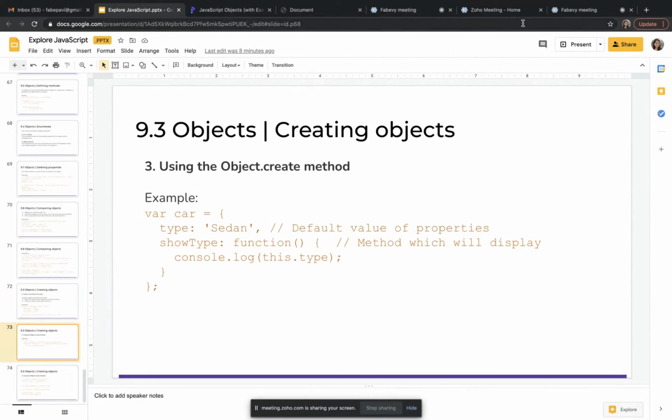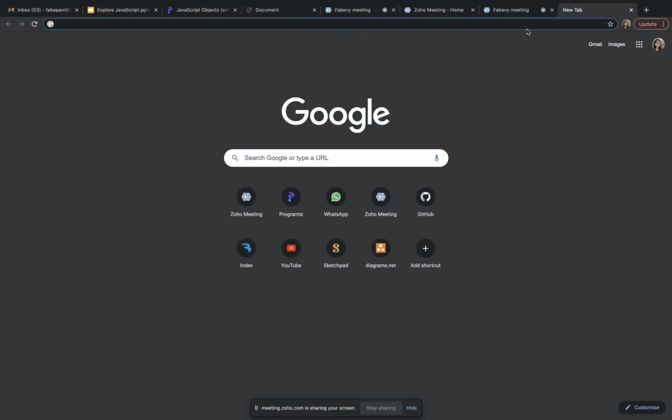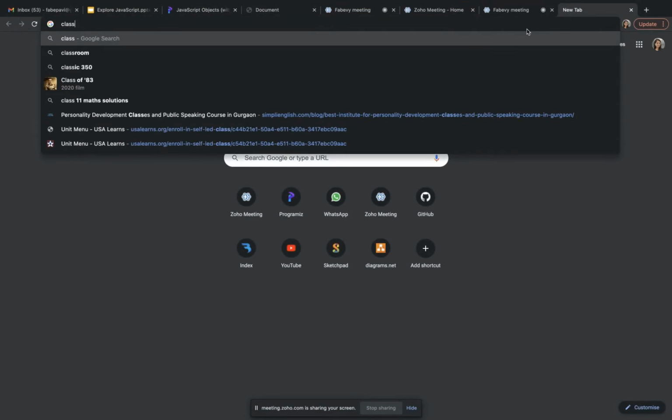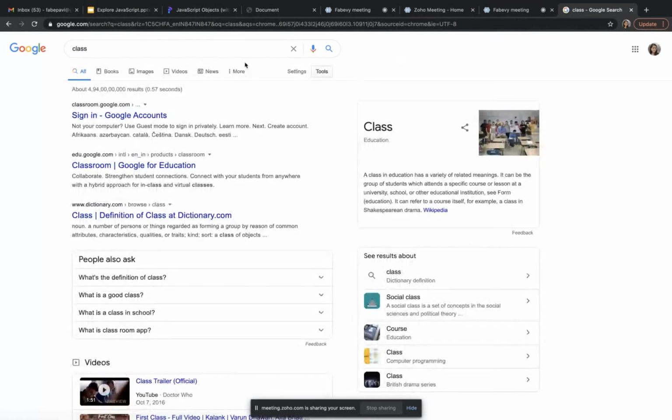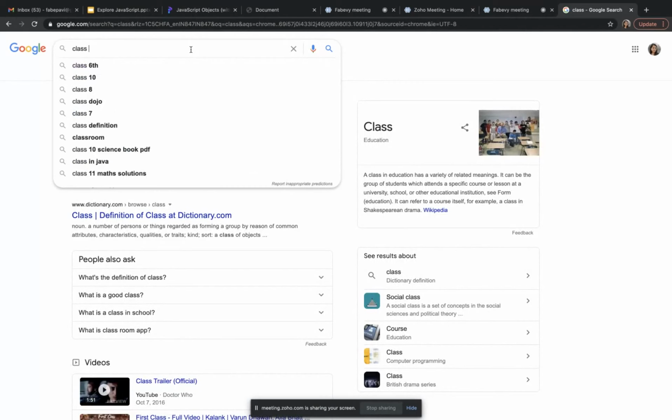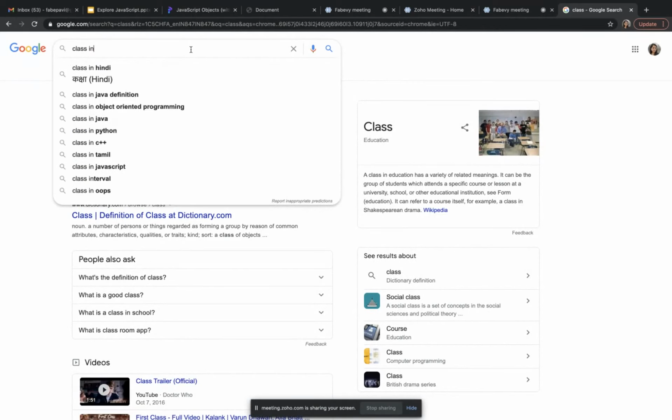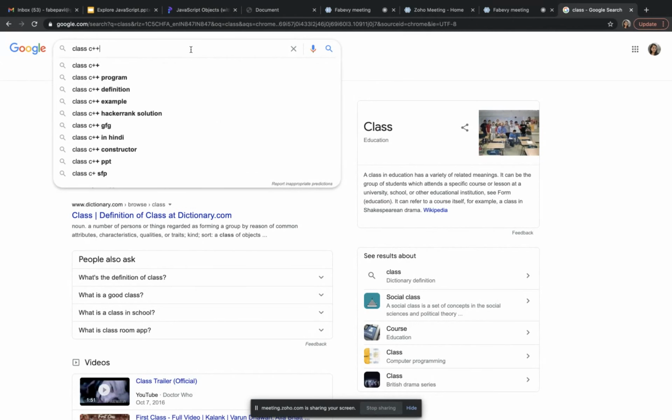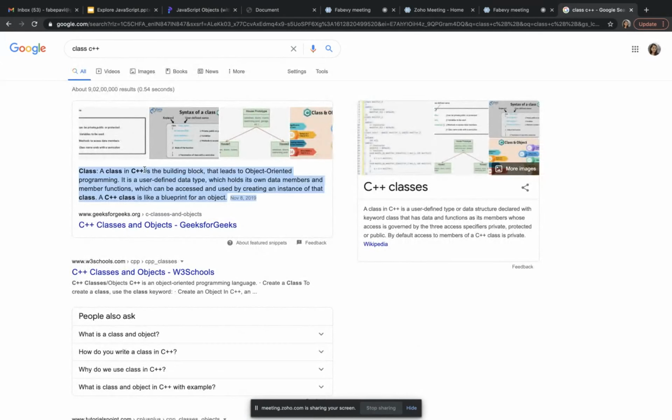But I'll suggest you learn the concept of class. If you have already studied any other object-oriented programming language like C++, you might have come across the word class. If you have time, and you want to understand things clearly, just go through what a class is and what an object is, and how they are accessed.